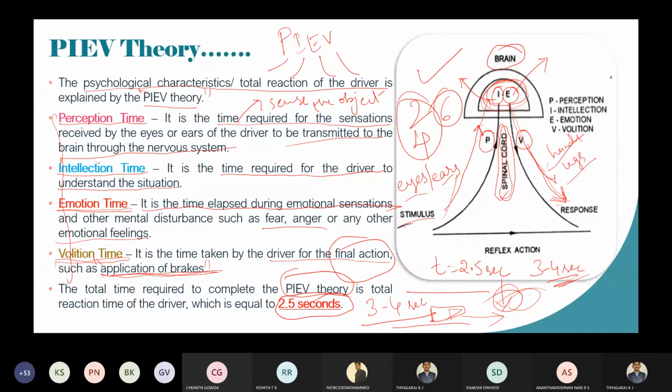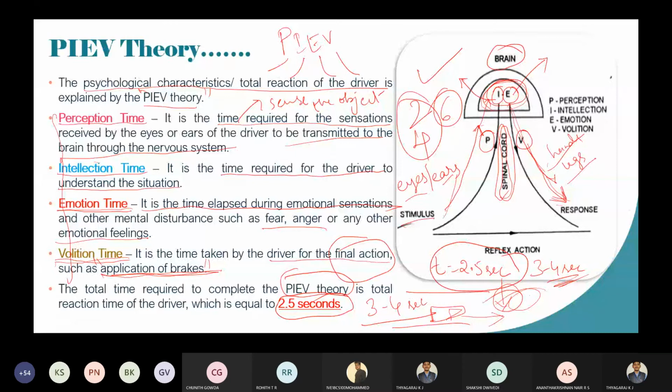The entire PIEV theory is going to complete within 2.5 seconds. That is, only 2.5 seconds is necessary. Whenever the driver sees the object, understands the situation, then takes the final action, it will complete within 2.5 seconds. Okay, is it understood? Any doubts in this? Only 2-3 members are responding. So is it understood? Okay.